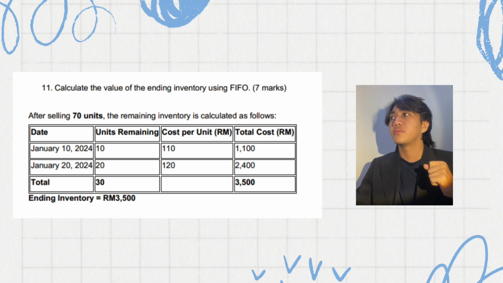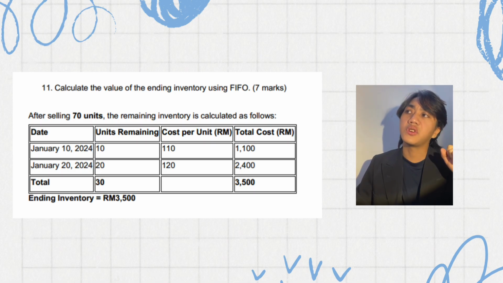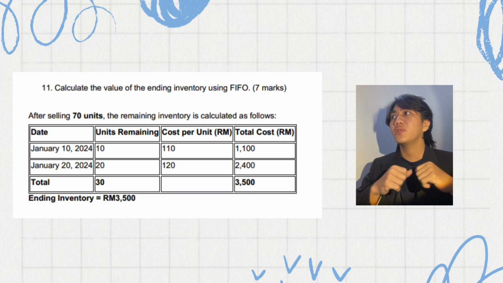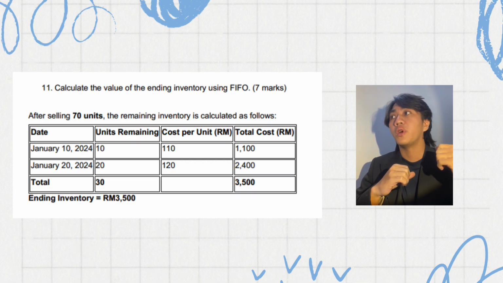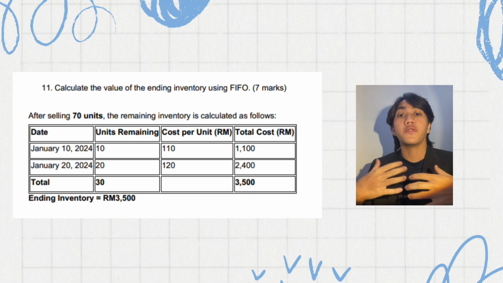In summary, the cost of goods sold using the FIFO method was calculated as 7,200 ringgit for 70 units sold, and the ending inventory value after the sale was 3,500 ringgit based on the remaining 30 units left. The FIFO method helps businesses value their inventory accurately and is especially useful when prices are rising or falling. That's all from me. Thank you.